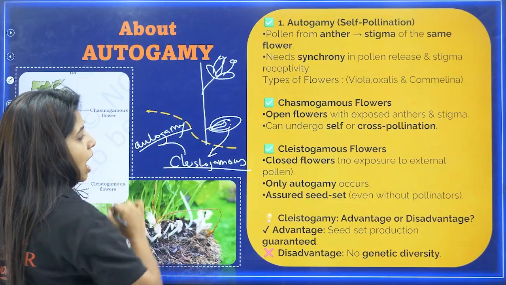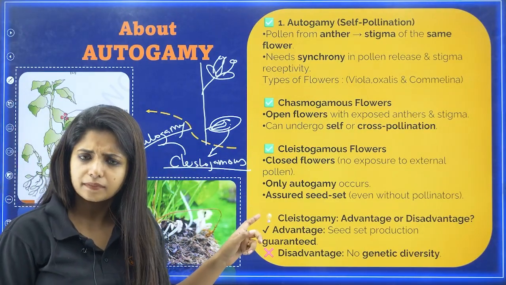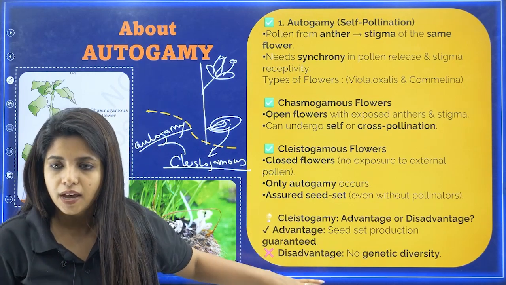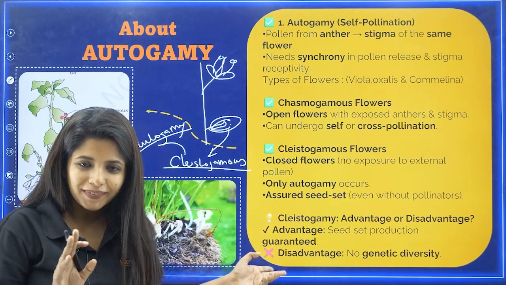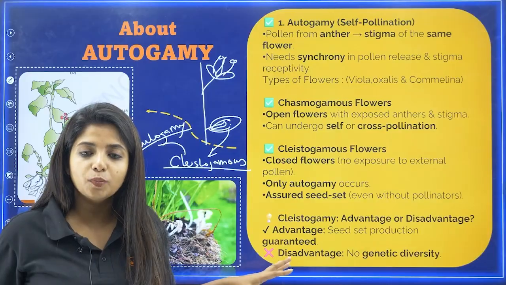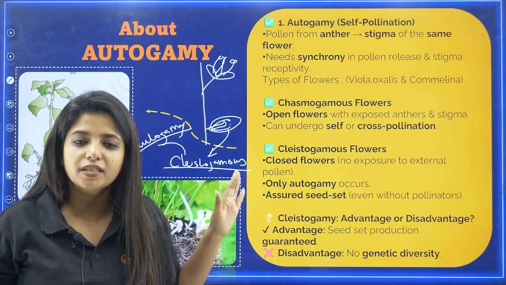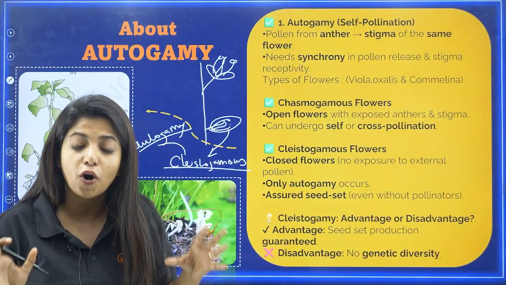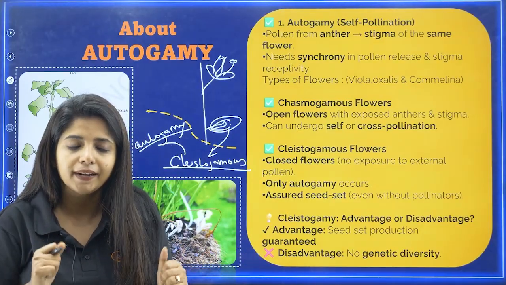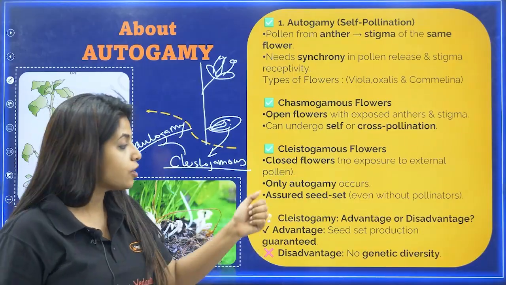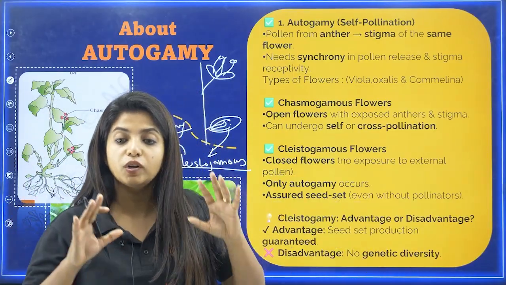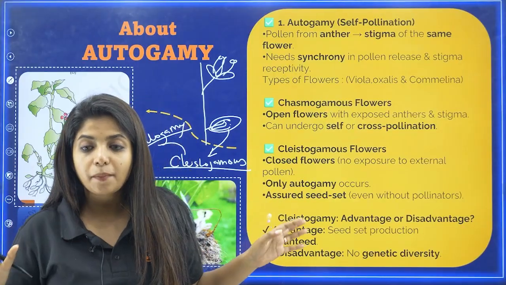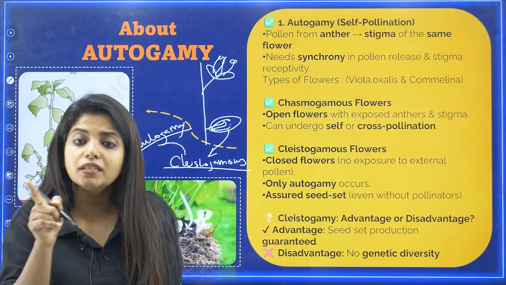And now if you are asked, is it a good thing or is it a bad thing? What do you say? Is it advantageous or is it disadvantageous? Basically, it is both. Advantageous because whatever happens, my dear children, you do not have to wait for any pollinating agents like bees and stuff like that. Anyway, pollination would definitely happen. Seed will definitely be formed. Its seed is a result of sexual reproduction, right? It will anyway be formed. So I can say assured seed set production would be there. That means their generation would keep on going. That's not a matter of worry. That is the advantage. But what is the disadvantage?